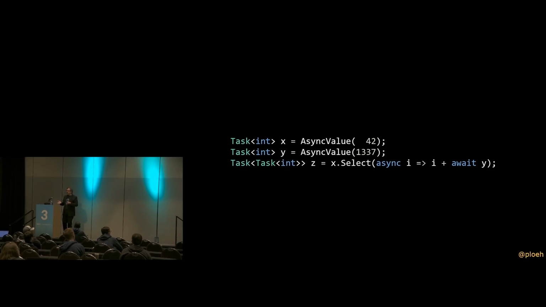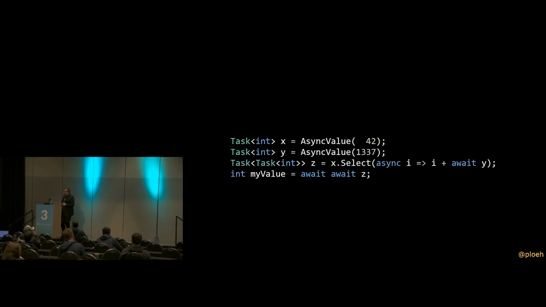How do I get the value out of that? Well, you can actually do this, await await z. That's a little bit odd. I was a little bit surprised when I discovered that you can write stuff like that, but you can. But imagine that you nest tasks even further, and then you'd have to go await await await z. So that seems a little bit clunky. That's not really the nicest way of writing code.